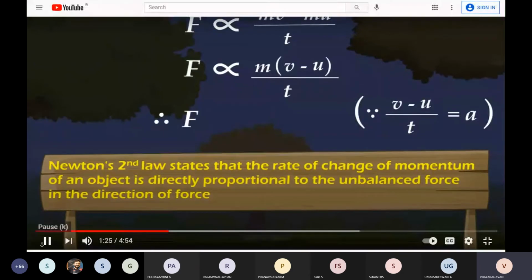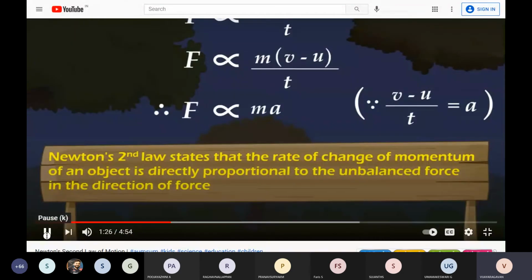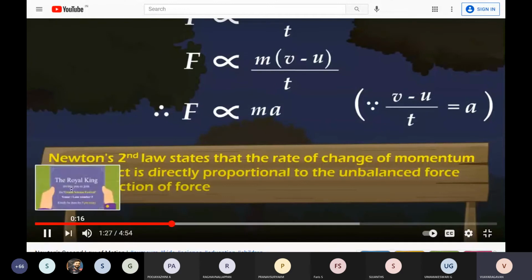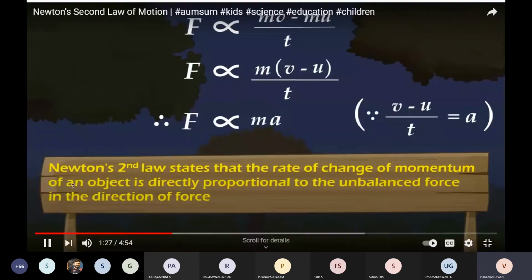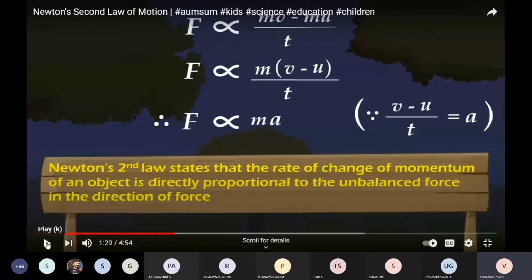See here, F is proportional to MA, right? So in the previous chapter, in the motion chapter, there was a formula A is equal to V minus U by T. Do you all remember that formula? Yes, sir. A, acceleration, is equal to V minus U by T.